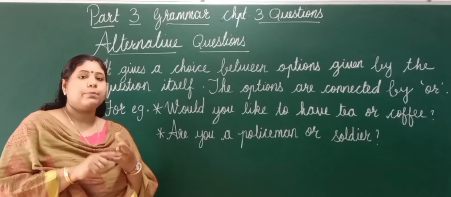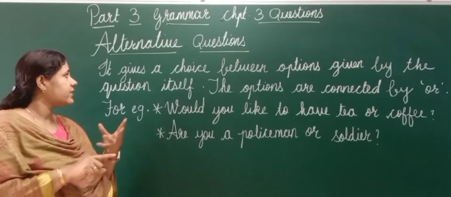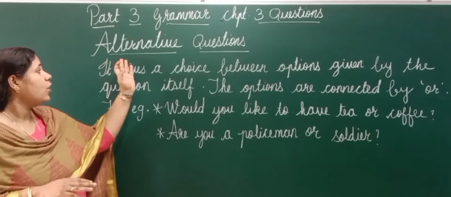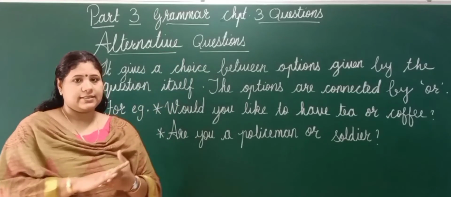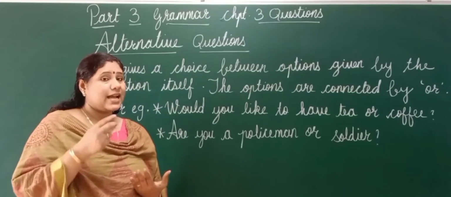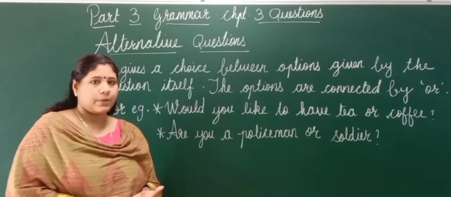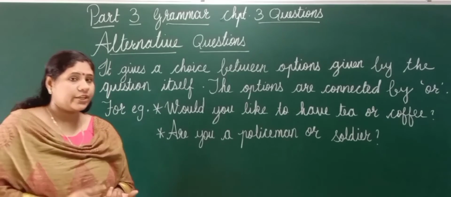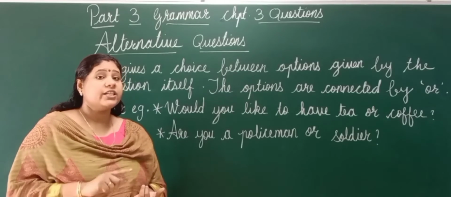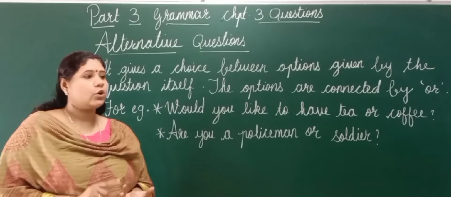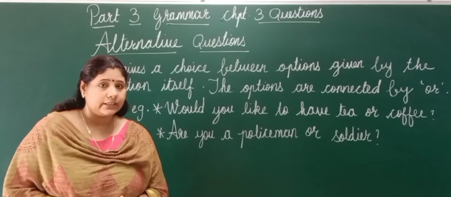Part 1 and part 2. Let's start with part 3. And what are we going to learn in part 3? Alternative questions. The rest of the types we have already included in the first and second parts. That is WH questions and yes or no questions. Isn't it? WH questions, we also learned question tags, isn't it?